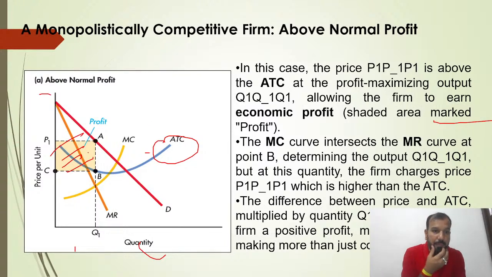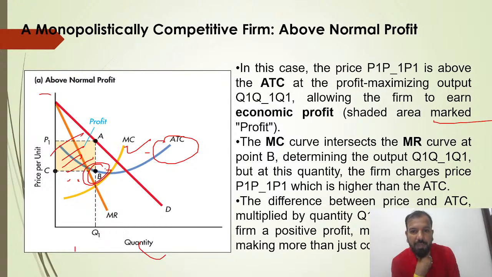This is the MC curve, the marginal cost curve. The MC curve intersects the MR curve at point B, determining the output Q1. At that quantity, the firm charges the price P1, which is higher than the ATC. So your price is more than the ATC.